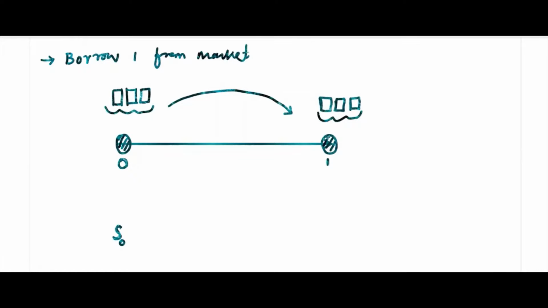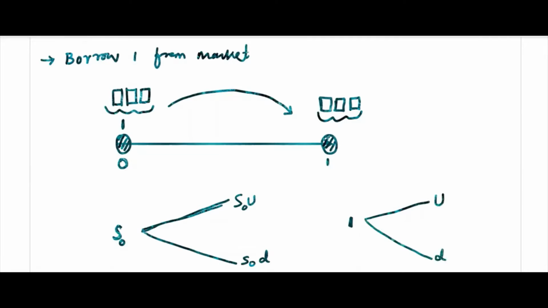if you purchased 1 amount of share, the worth value, I am saying the value of the share is 1 now, and by the assumption either this 1 will go to U or D, or you can take S0, S0 will go to S0 U, S0 D. We have taken this way now, 1, so 1 will go to, in the binomial case, either U or D. If it increases, it will become U. If it decreases, it will become D.